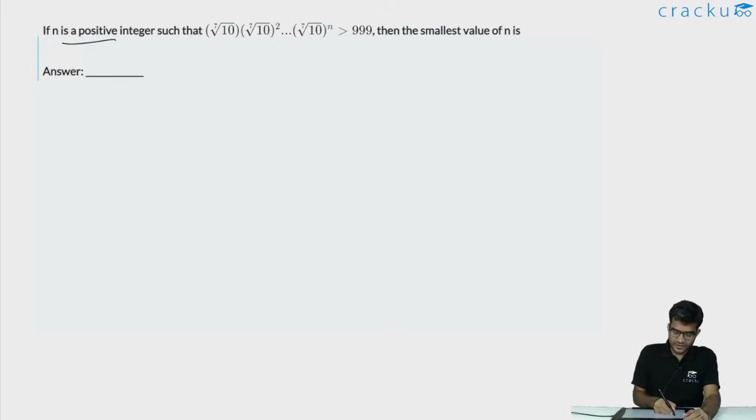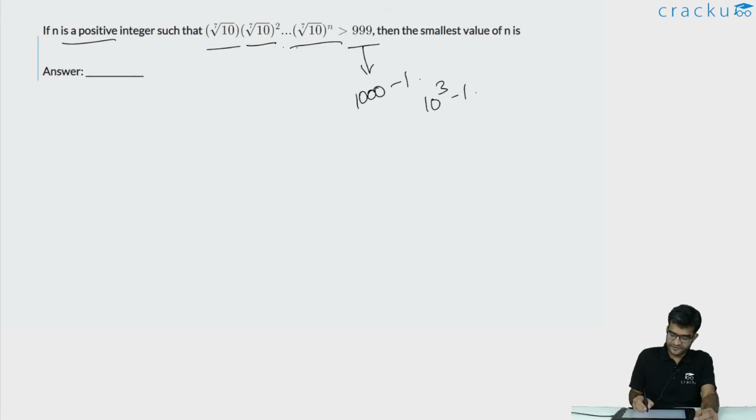In this question, we are told that n is a positive integer such that 10^(1/7) × (10^(1/7))² × ... × (10^(1/7))^n is greater than 999. Remember that 999 is basically 1000 − 1, or this is basically 10³ − 1. We are required to calculate the minimum possible value of n for which this inequality is true.